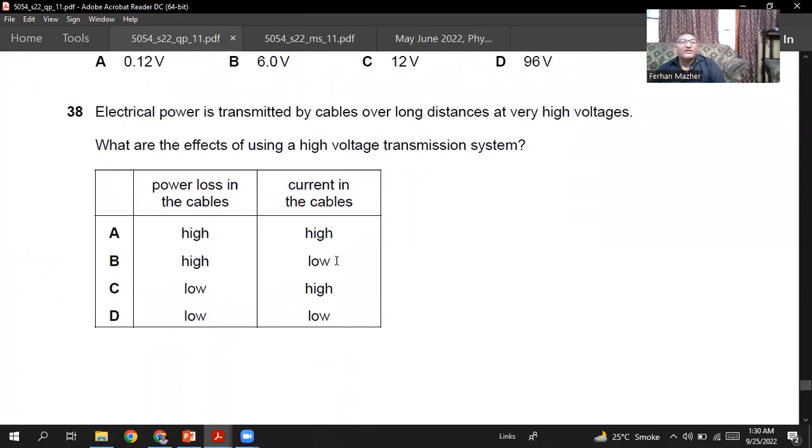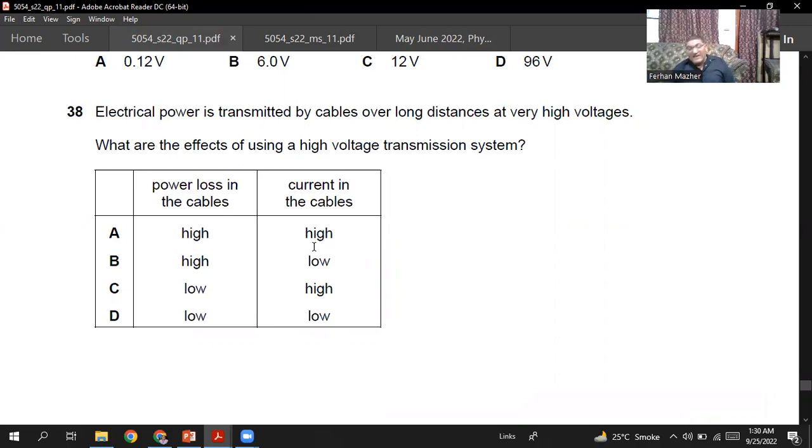Question number 38. Electric power is transmitted by cables over long distances at very high voltage. What are the effects of using a high voltage transmission system? Power loss in the cables reduces. That's why we transmit electricity at a very high voltage. When you increase the voltage using the transformer, the current decreases. You increase the voltage, the current decreases, and the power loss in the transmission lines also reduces.